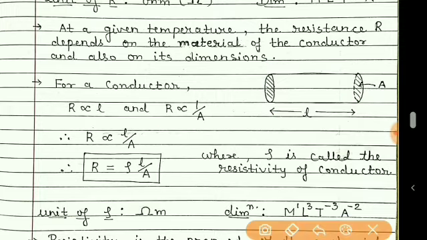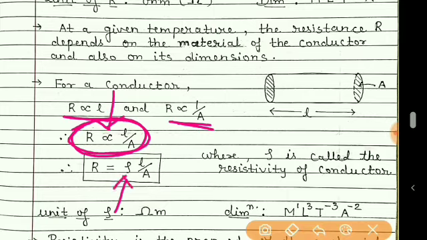So combining these two, R is directly proportional to L and inversely proportional to its cross-sectional area, we get R is proportional to L/A. Once again, if we remove this proportionality sign, then we have to put some constant, and here this constant is the resistivity of the conductor.